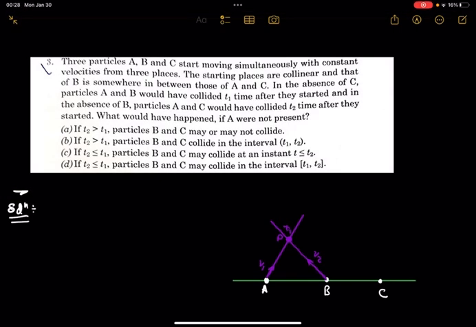Now in the absence of B, particles A and C would have collided T2 time after they started.